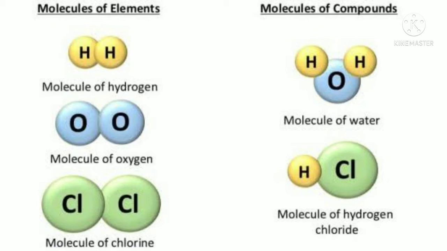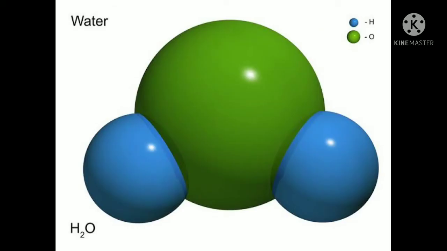Okay, now let's see this diagram of water. Can you see here? Two balloons are there, isn't it? The blue is hydrogen and the green is the oxygen. So this is H2O, the molecule of water. Why is it given as a compound? Because it has 2 or more elements. What are the 2 elements here? One is hydrogen and the other is oxygen. So these 2 elements combine in a fixed proportion to form a compound.